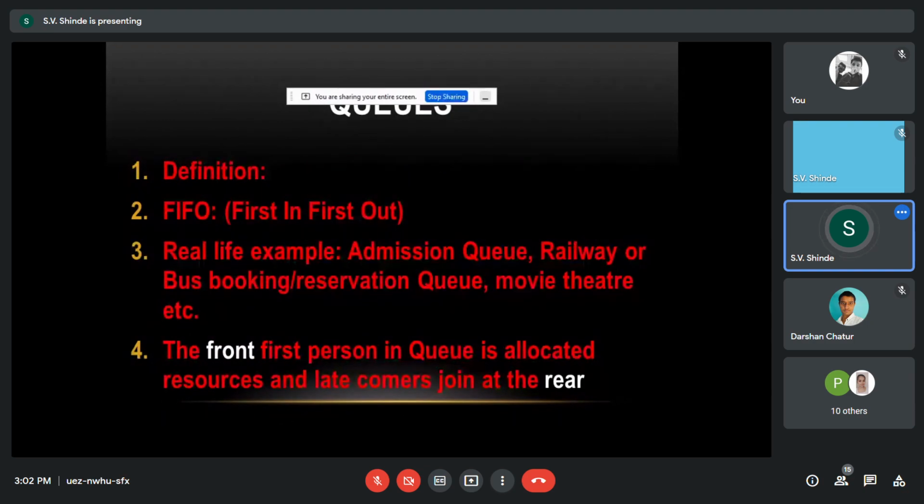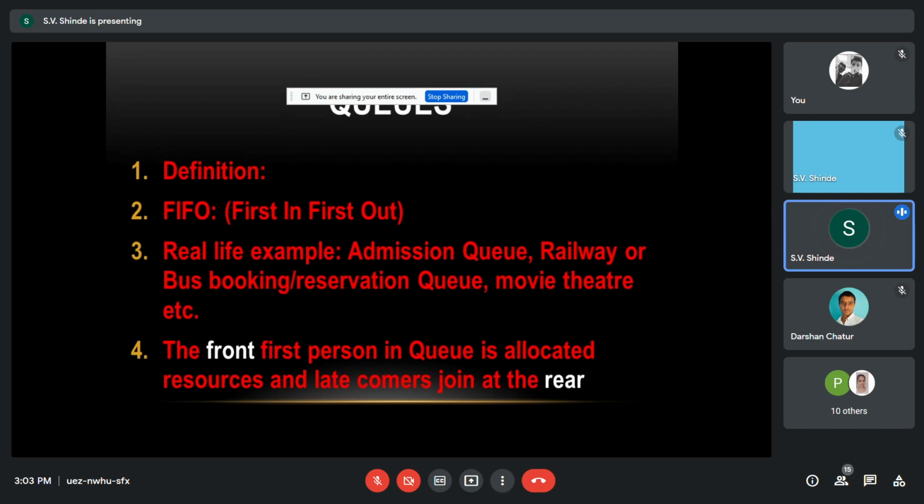What it defines, we say that a queue is nothing but a structure, and it is a first in first out organization of memory. Here it simply says that anything which demands the resource first will be allocated first.